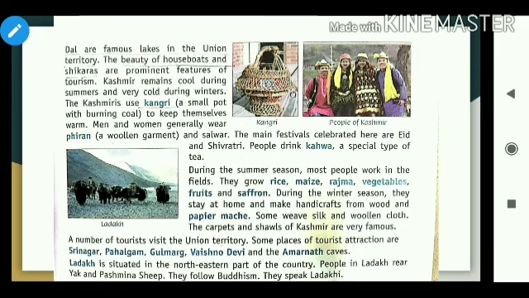Kashmir remains cool during summers and very cold during winters. The Kashmiris use kangri, a small pot with burning coal, to keep themselves warm.